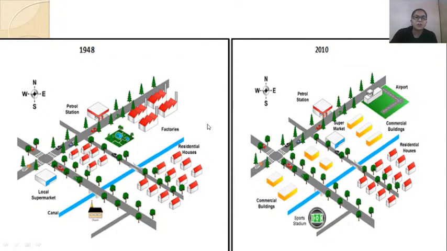So the area over here is as it is. यहाँ पे जितना एरिया था in the year 1948, the same area is still there in 2010, and only in that area there are certain modifications. So the answer of the second question, that what has been expanded or contracted, is nothing has been expanded and contracted, right? So just now you have to answer my third question, that what has remained unchanged.